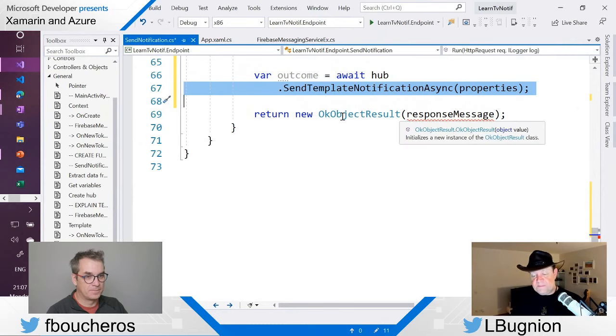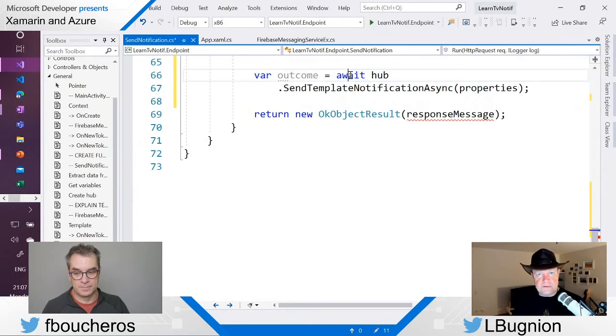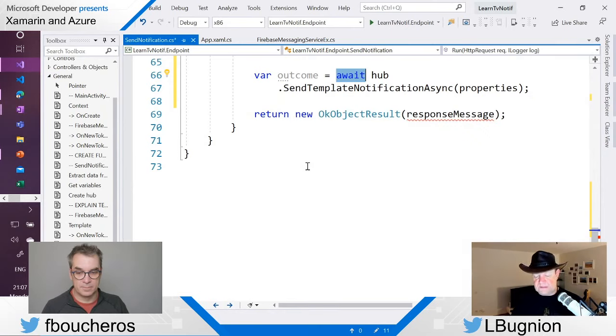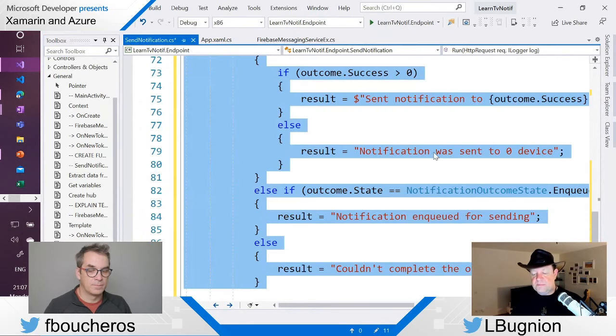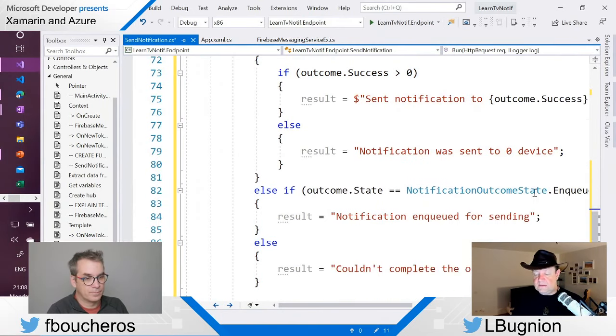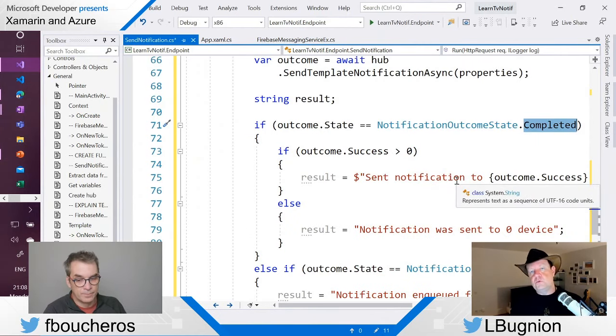Cool. So once this is prepared, I'm going to send the notification. So this line is actually sending the notification. Notice that this happens asynchronously. So again, we have this await keyword, which avoids us having a callback or a promise or things like that. It's just the way that we do things in C#. And then the outcome is something that comes back from the notification hub. Typically, it's going to be completed, which means that all the notifications already left the notification hub to go to the devices.